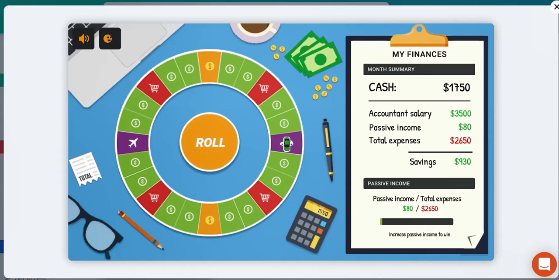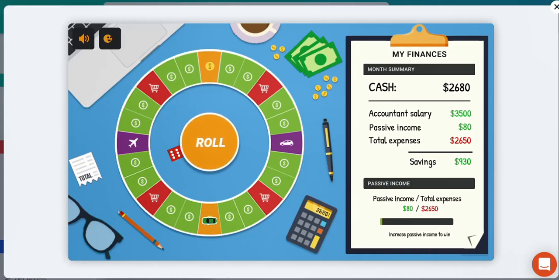You can see the total expenses have increased. There's my total cash. We know that we have more cash from the previous month. That was the 1750 that we calculated earlier. So let's roll the dice and see what life has to throw at us again. Remember, when we fall on those blocks, we earn income. So we've earned more income, so that's good. You can see our cash has increased.